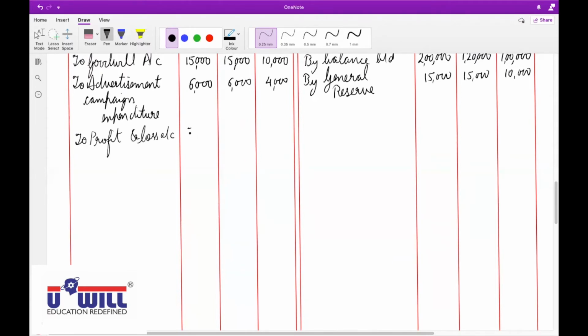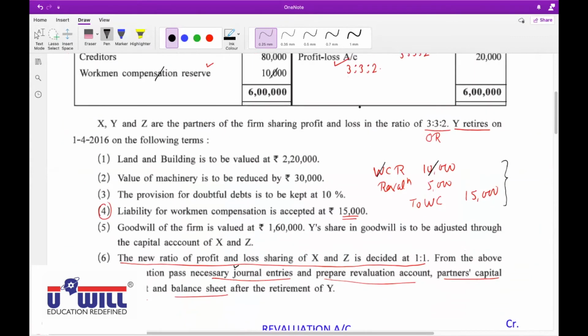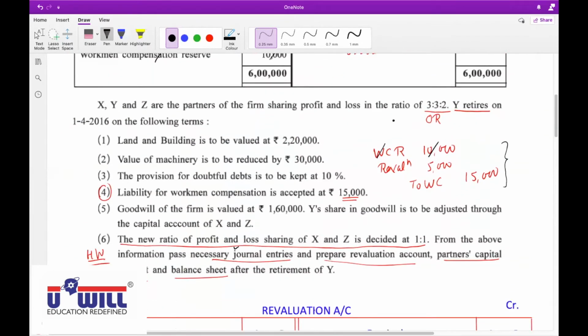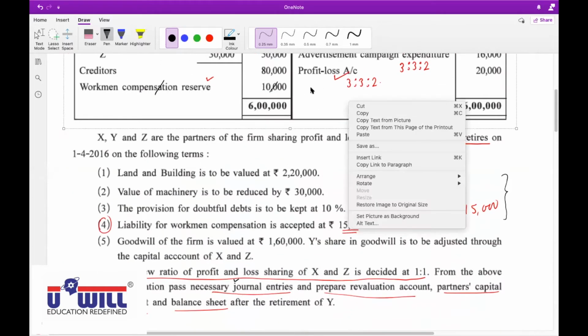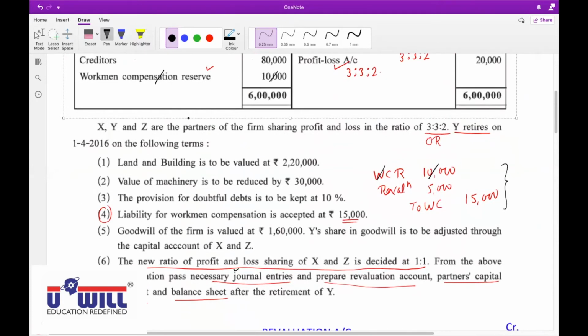7,500 in X, 7,500 in Y, and 5,000 in Z. Yes, 3:3:2 ratio. So 20,000 into 3 by 8, 20,000 into 3 by 8, and 20,000 into 2 by 8. Is everyone clear with that? So all the items from balance sheet are distributed between the partners. Now X, Y, and Z are the partners.